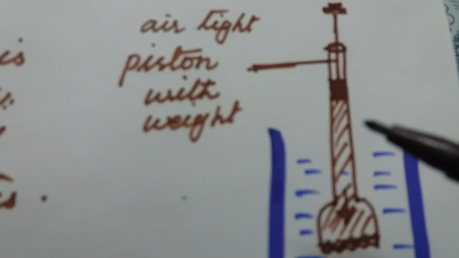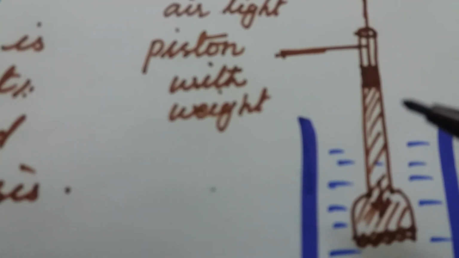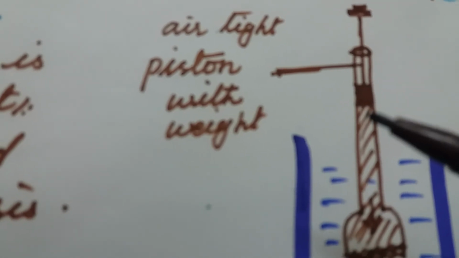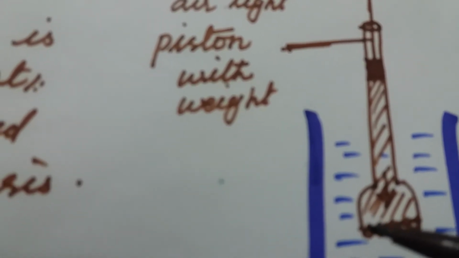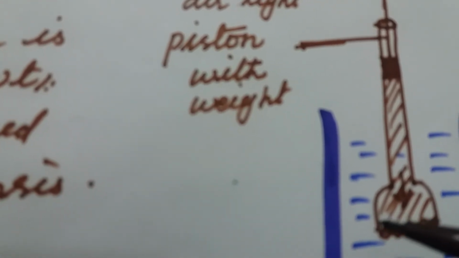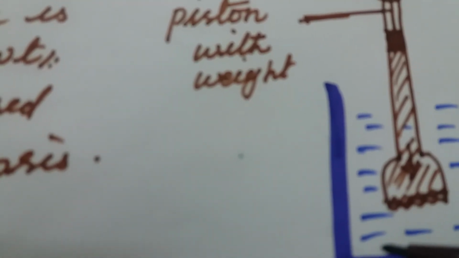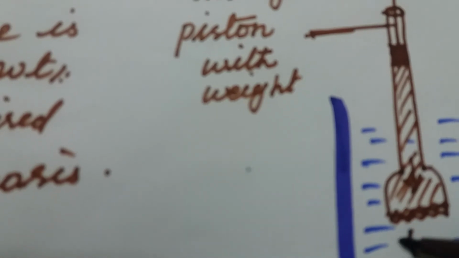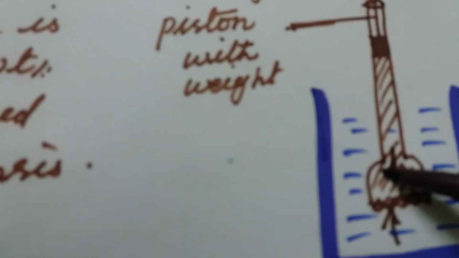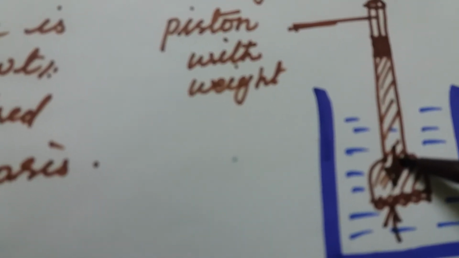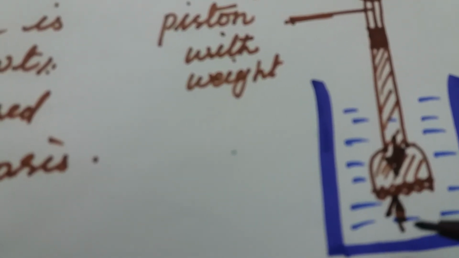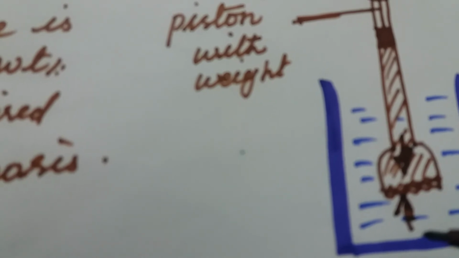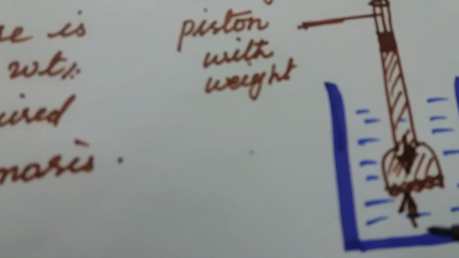When this piston acts on the sugar solution, it gives some weight. The weight gives some pressure to the semi-permeable membrane. This pressure is equal to the pressure of the water exerting upward. Here a pressure is exerted downward, here a pressure is exerted upward. Then it becomes equal.